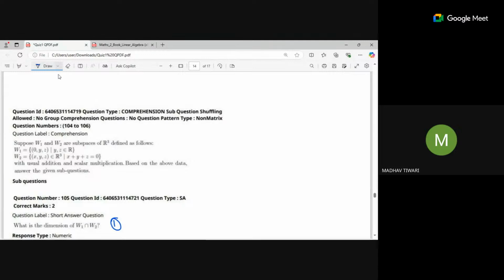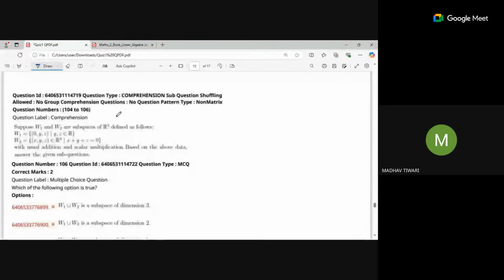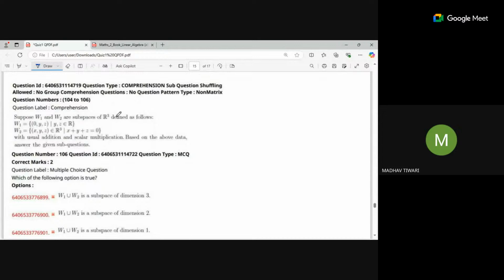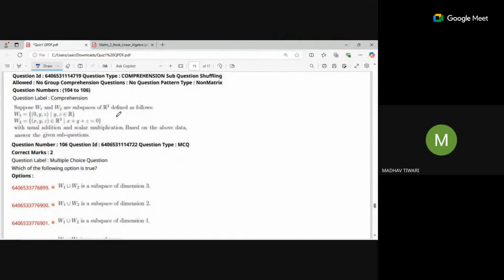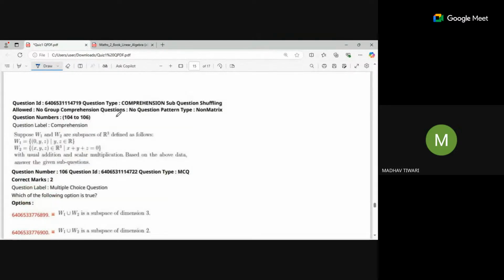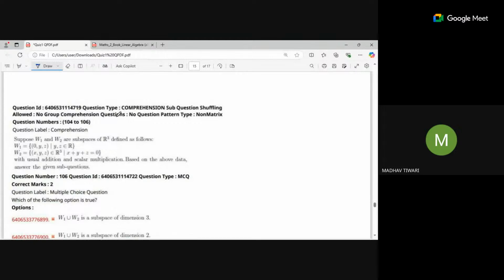Next is union. For the union, if W1 union W2 is a subspace, then it must satisfy closure. Let's take some vectors, u and v.